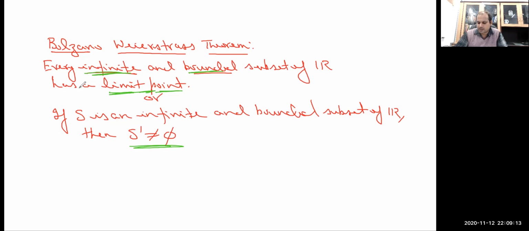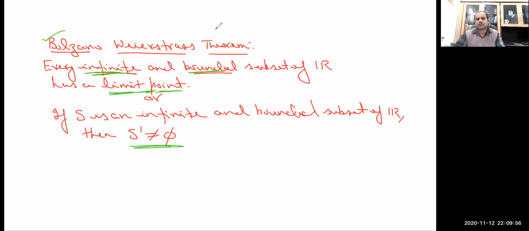I mean, what we mean by bounded set, what we mean by supremum and infimum of a set, what we mean by limit point. Actually, I'm going to explain this Bolzano Weierstrass theorem by two different methods. One using the nested interval lemma, and another by a different method using the definition of supremum or infimum. I'm going to provide you the proof of this Bolzano Weierstrass theorem. So let me first recall the definitions which we require here. However, I have already discussed them, but again I want to just recall those definitions.